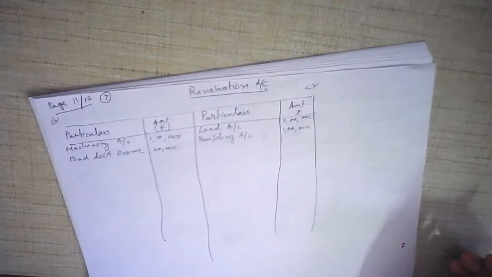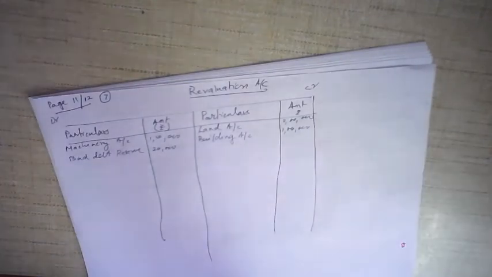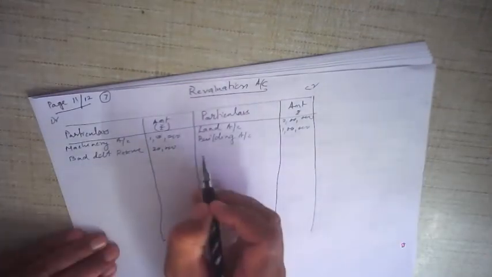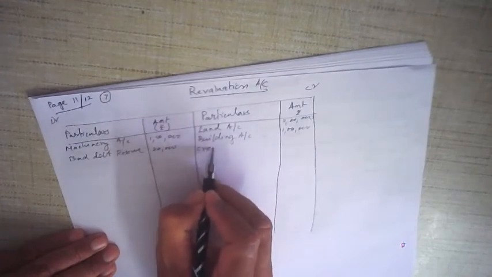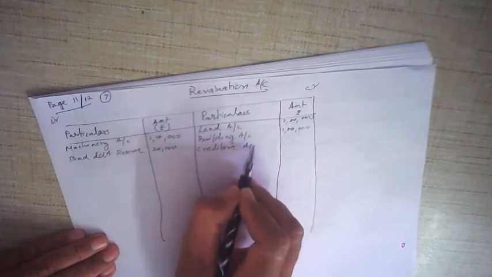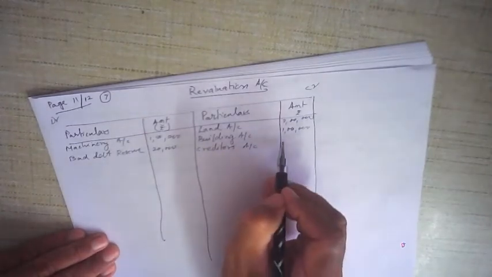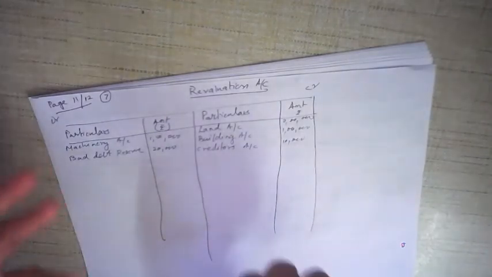This is the fifth adjustment: creditors amounting to rupees 10,000 are not required to be paid. That means now creditors will not be paid. Creditors are a liability, but we are not going to pay, so the profit increases. That means the liability has decreased. So we write creditors here. Remember, the liability has now decreased. We are not supposed to pay 10,000 to the creditors, so that's a benefit. It's a profit.